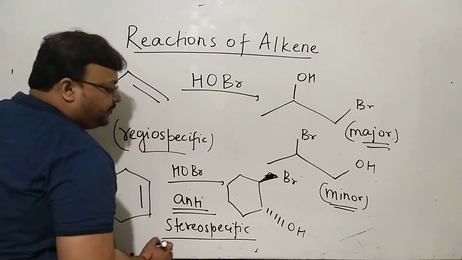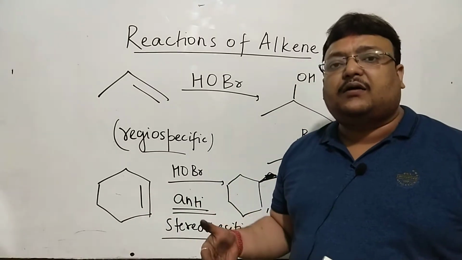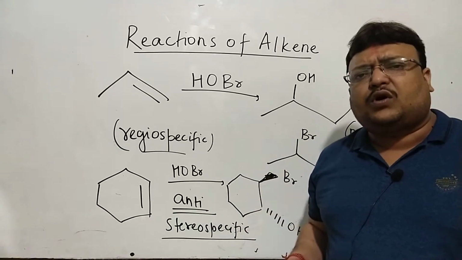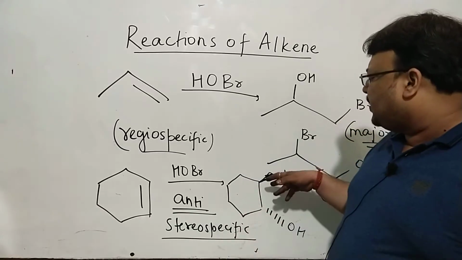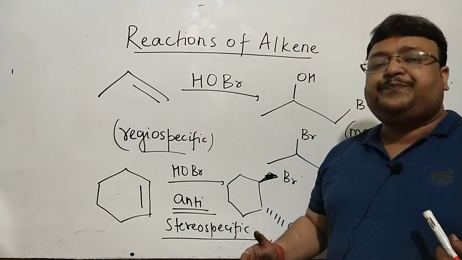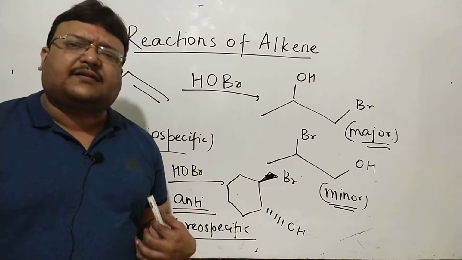We have spoken about a few anti-additions, when the two groups add in a different manner, one above and one below. The two have different orientations with respect to a given plane or ring. Naturally, one above, another below. It's stereospecific, it's regiospecific, and we'll explore both regiospecificity as well as stereospecificity in this class.